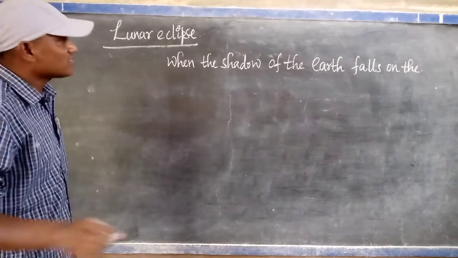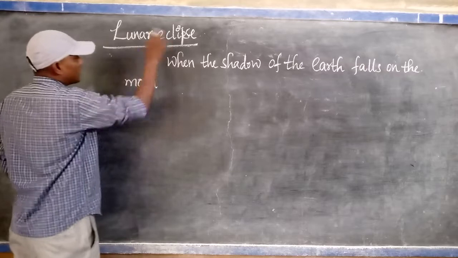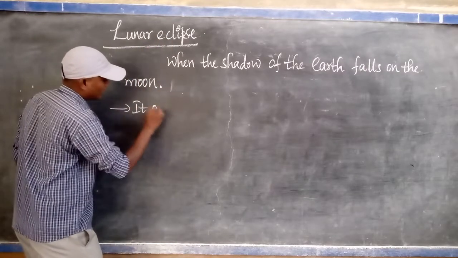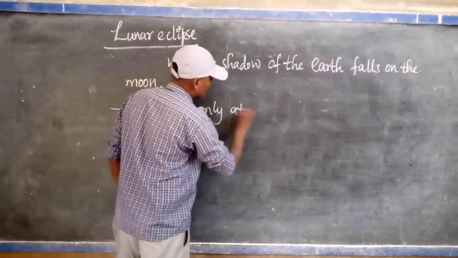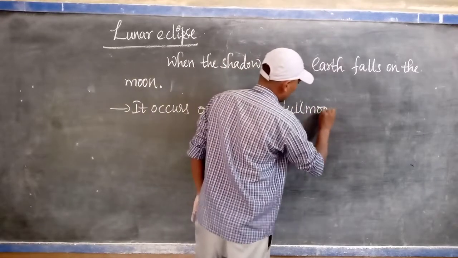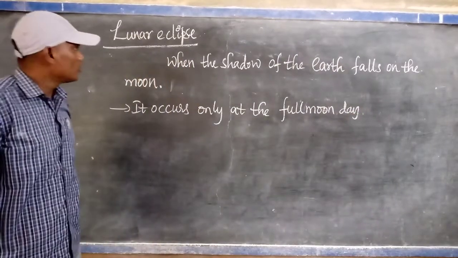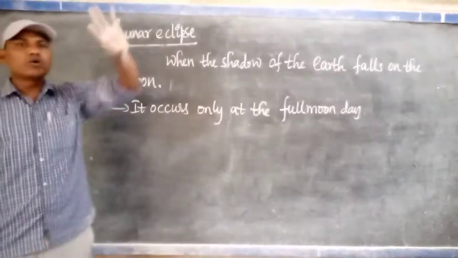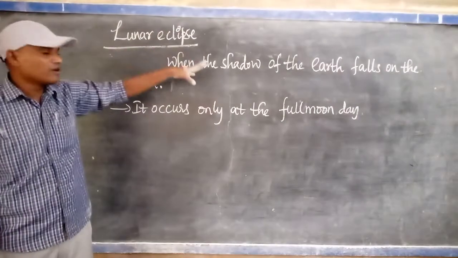When the shadow of the earth falls on the moon, it will occur. Next, it occurs only at the full moon day. So the lunar eclipse will occur at the full moon day only, meaning at the Paurnami day only. Okay, lunar eclipse will occur, but not every full moon day.